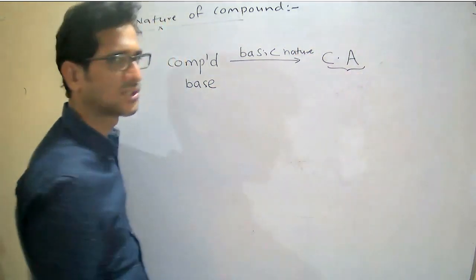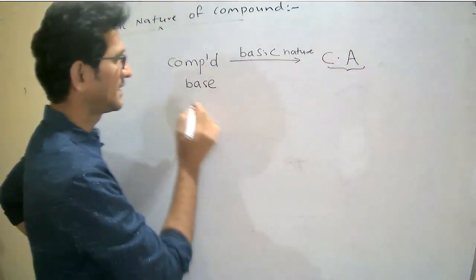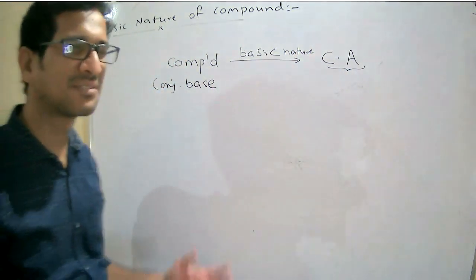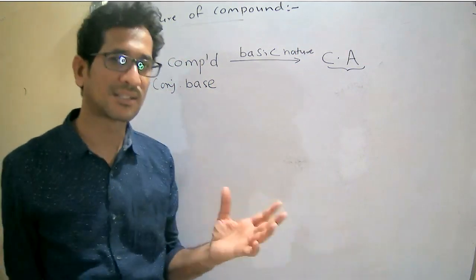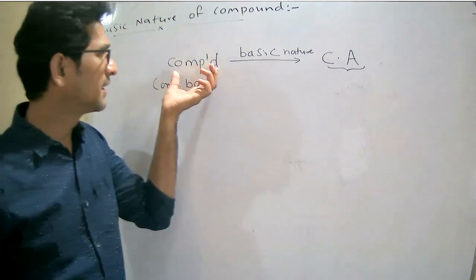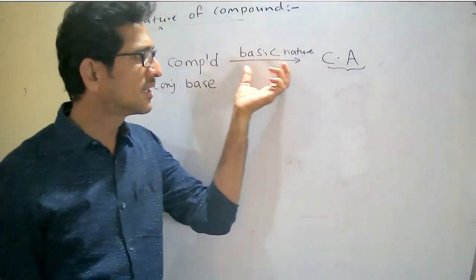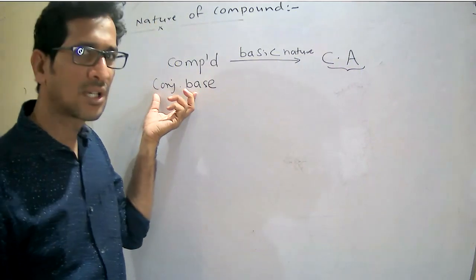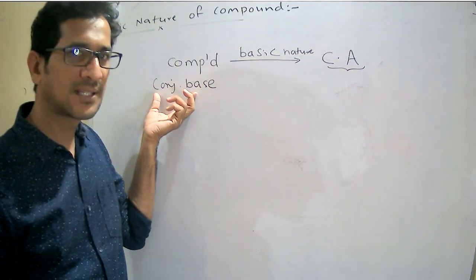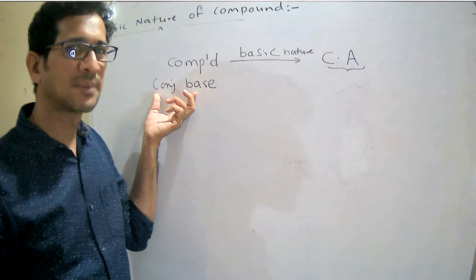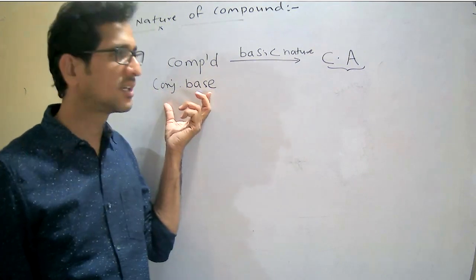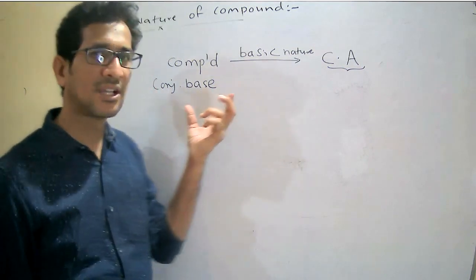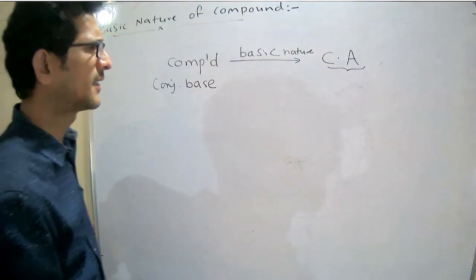So it is called the conjugate base, as we discussed in the case of acidity. When a compound exhibits the basic nature, the resulting compound is called the conjugate acid, and the original compound is called the conjugate base. The conjugate acid-base pairs are those pairs in which the difference is a proton, or the H plus ion.